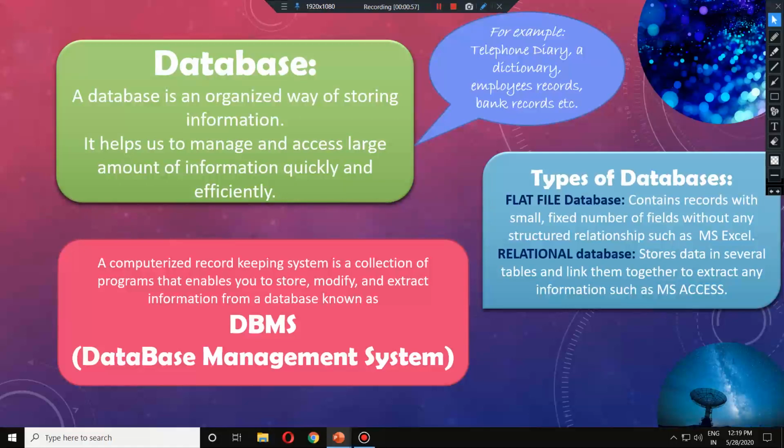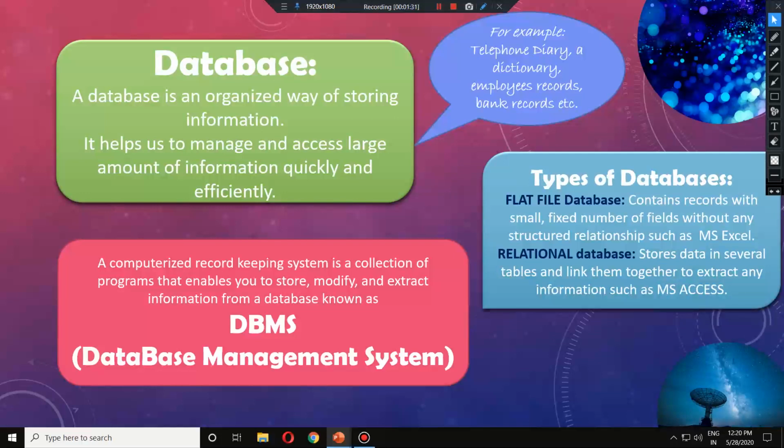Like keeping records in such a manner that whenever we require we can call them back, we can see them back from the first page, from the last page, or for a particular piece of information. Such as if we are in school and we want to see records of our previous year's maths, how many marks we got, a particular thing like that we can also ask from a database. You can think of a database as maybe a manual register.